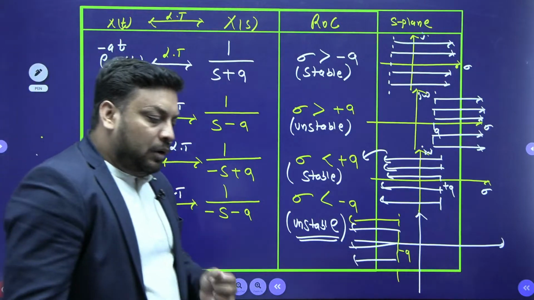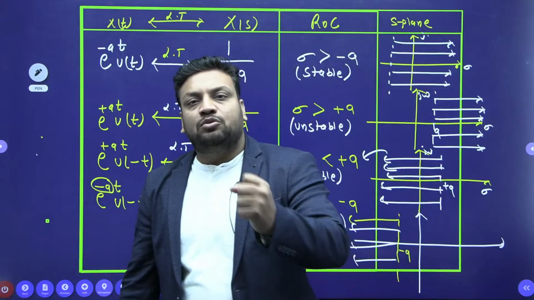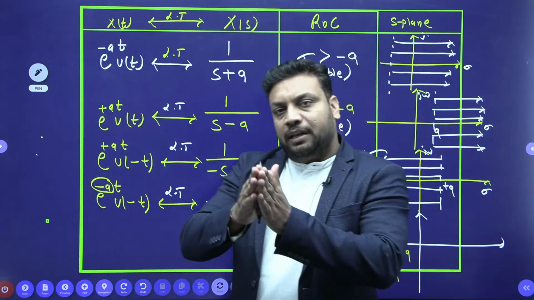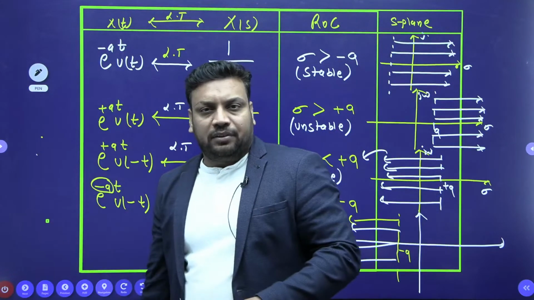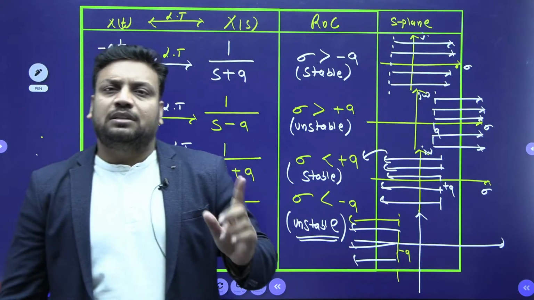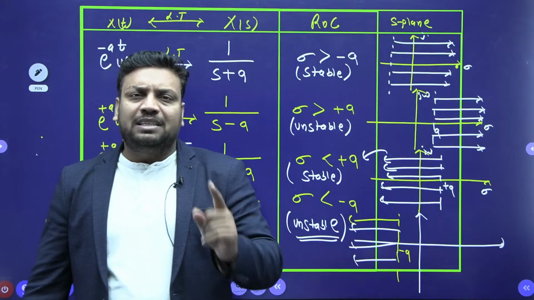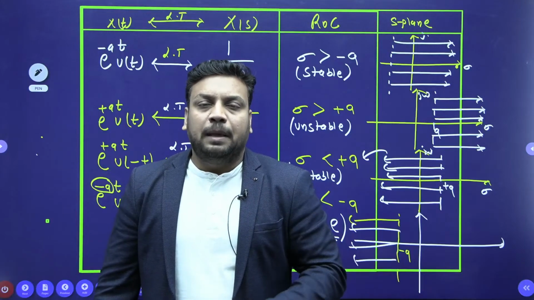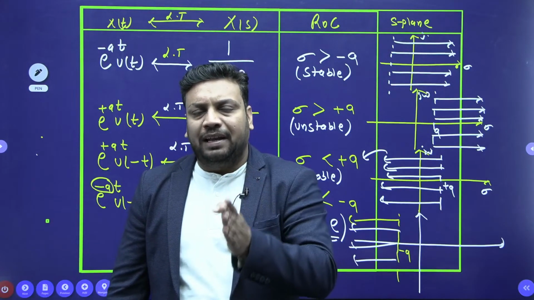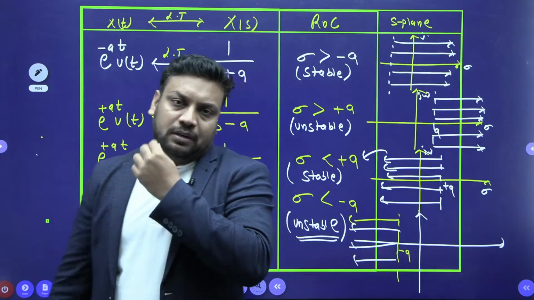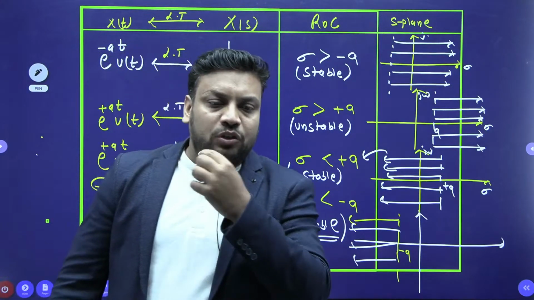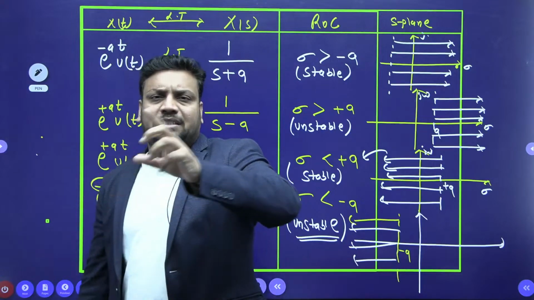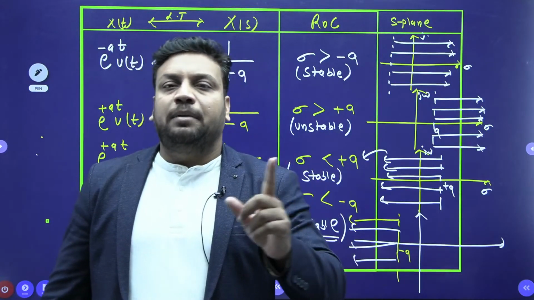Children, tell me, to make a signal causal, it should be a multiple of u(t). Yes or no? If the signal is a multiple of u(t), if the signal contains only finite values for the right hand side region, then the signal is causal. Otherwise, the signal is non-causal. So shall we say that if any signal is a multiple of u(t), it will always be a causal signal. We can also say that multiplying any signal with u(t) will make it a causal signal. So we can also use the unit step signal. If I multiply this unit step signal with any signal, the resulting signal will become a causal signal.